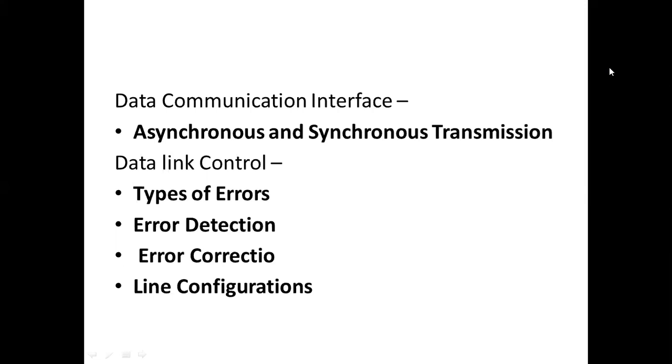Okay, so that we have seen in the first unit itself, and we have also seen the different models like the TCP/IP reference model, the OSI reference model, and different transmission media. Transmission media means on which medium we have to transmit. We can use wireless or wired transmission media.